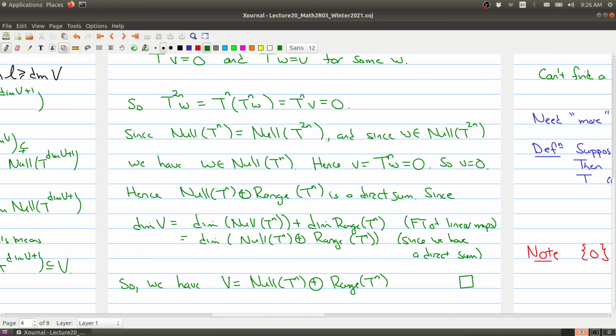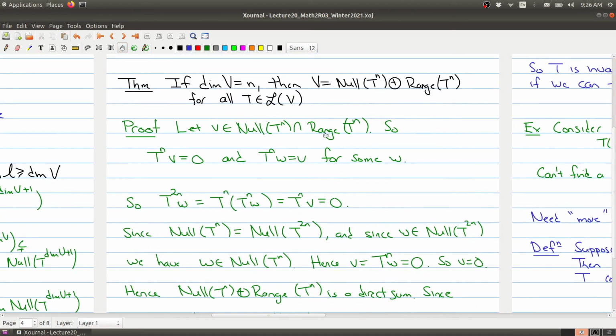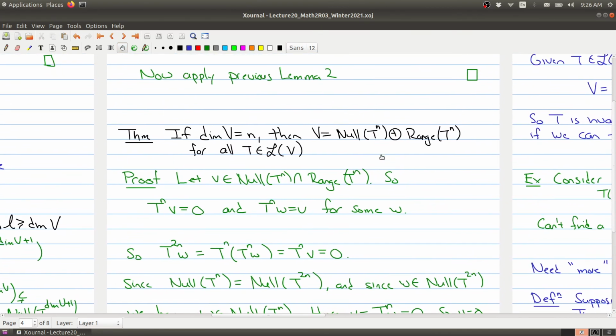Okay, so that's a nice result that we get out of our discussion of T^n. What it's showing is that our vector space can be written as a direct sum looking at the nth power of our operator. Okay, so we'll put that aside for a minute, and when we come back, we're going to talk about generalized eigenvectors.